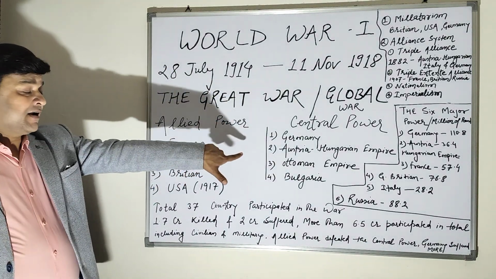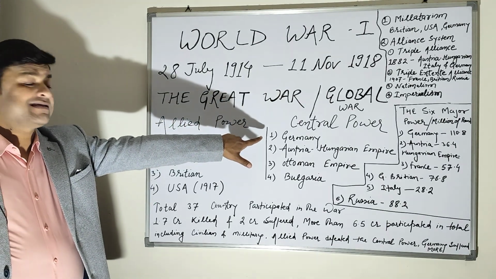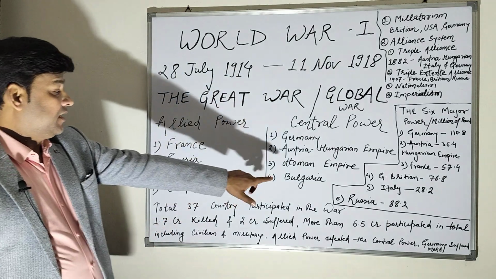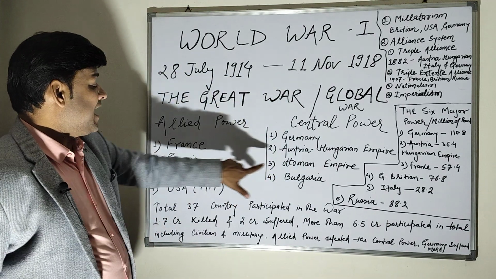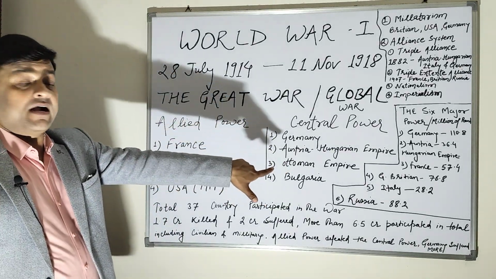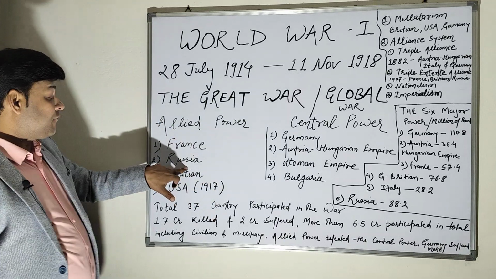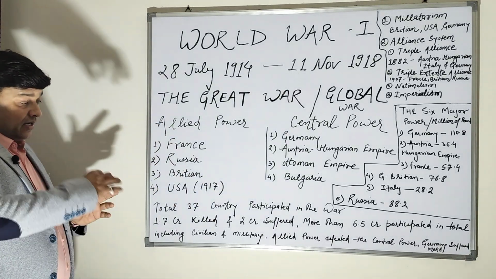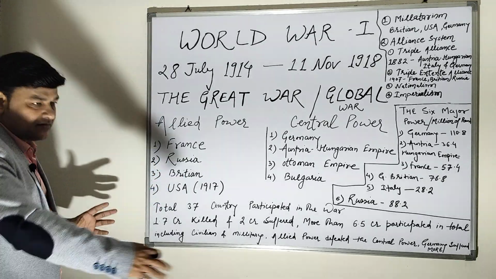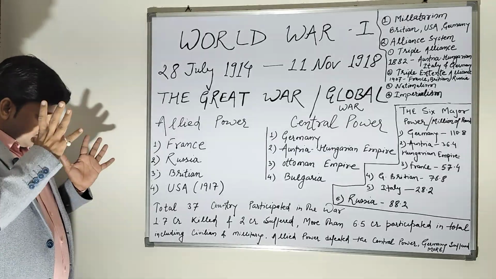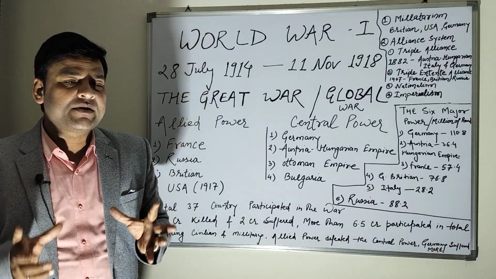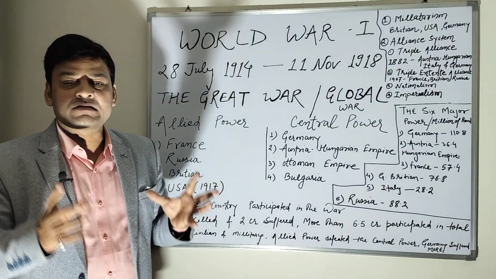France wanted back their region Alsace and a quarter of Lorraine. And Russia and the Ottoman Empire were also fighting over the straits of Dardanelles, because Russia wanted to acquire access to the Black Sea through this route. So these were some of the reasons why World War First happened.